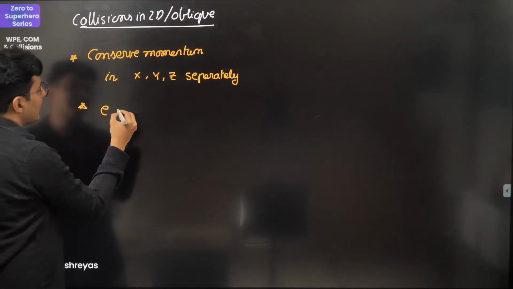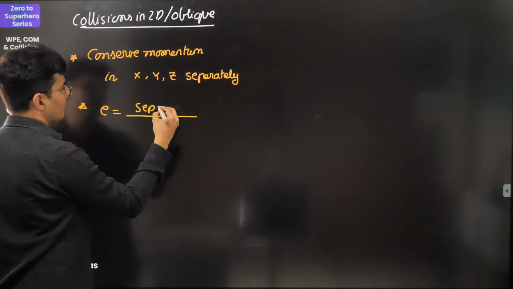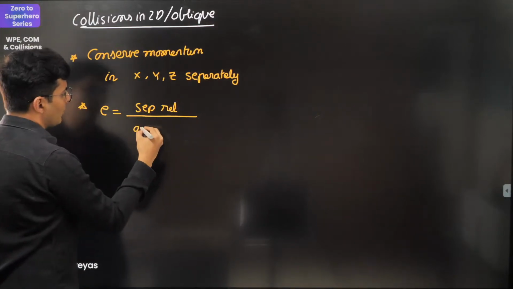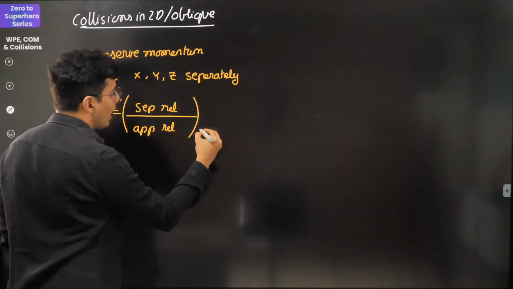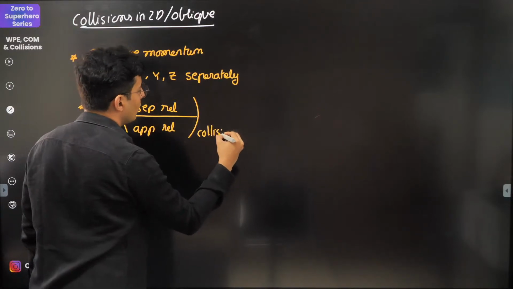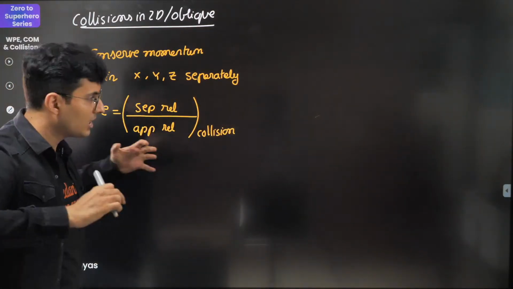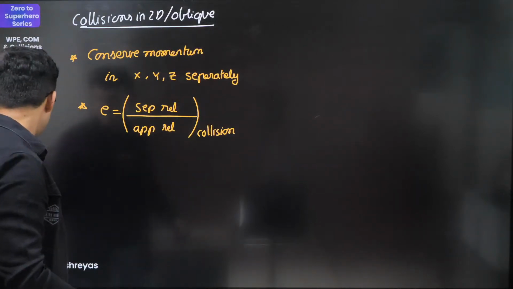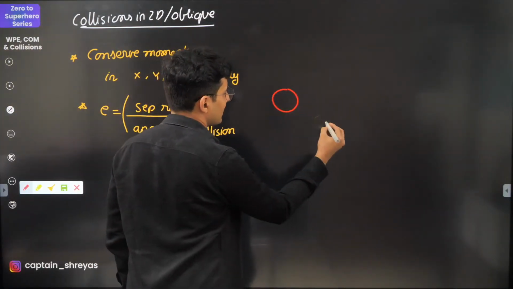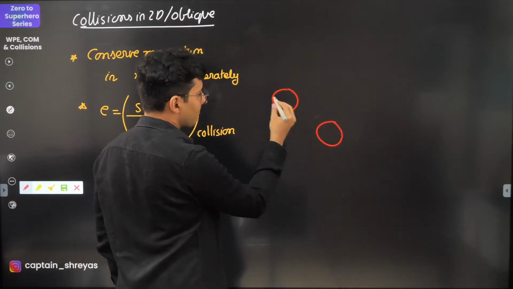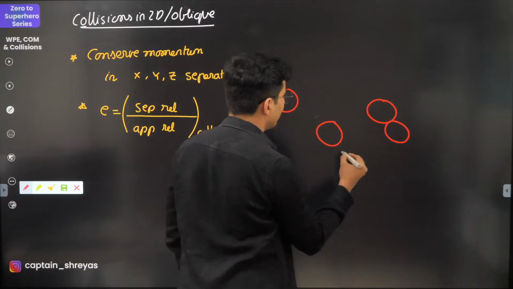Also, when you apply the e formula, this is relative speed of separation, and this is relative speed of approach. Always measure it along the direction of collision only. What is the relative speed of approach and separation? Along the collision direction, meaning imagine there is a mass colliding with this mass, and eventually they touch each other, let's say like this.